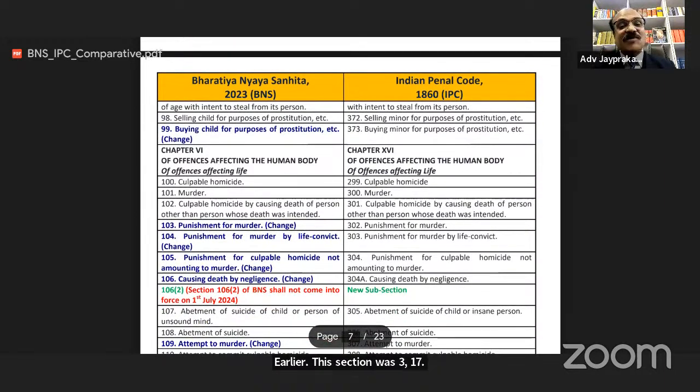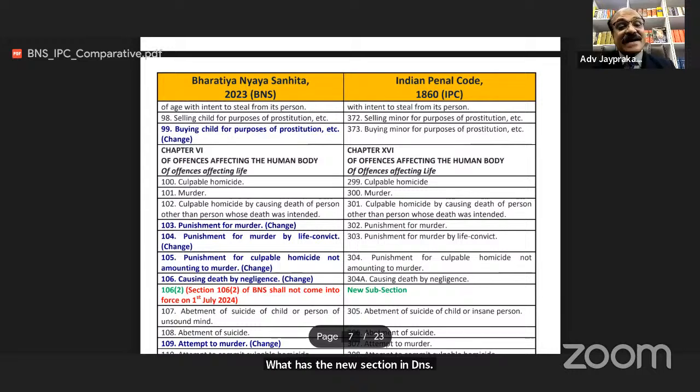Chapter 6 of offenses affecting the human body, offenses affecting life. Earlier, the chapter was 16 of offenses affecting the human body. This is murder, sections 300, 301, 302. It was in IPC. Now, these sections are changed in BNS. What is the new section in BNS?